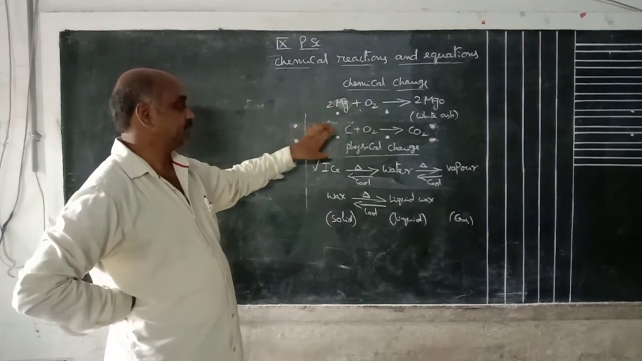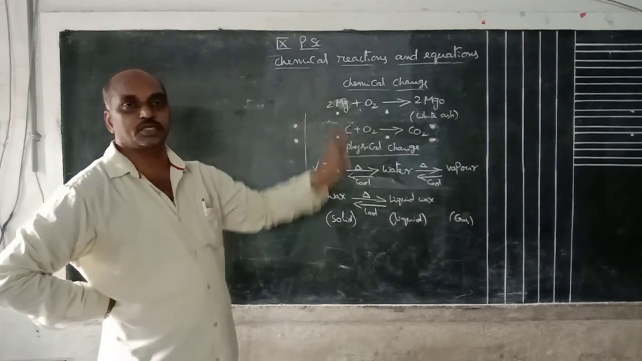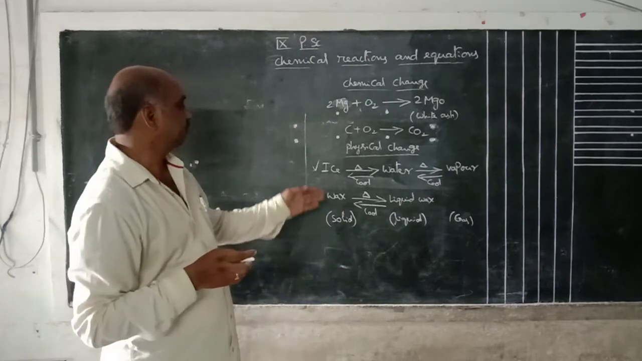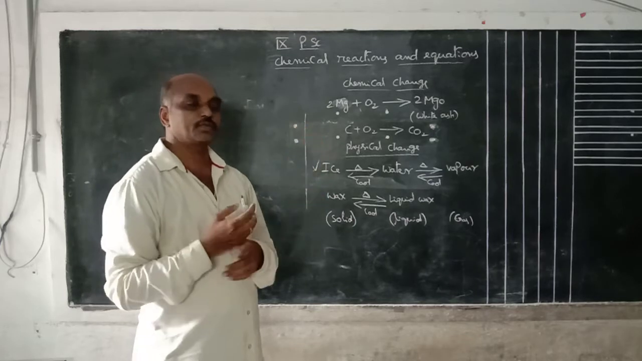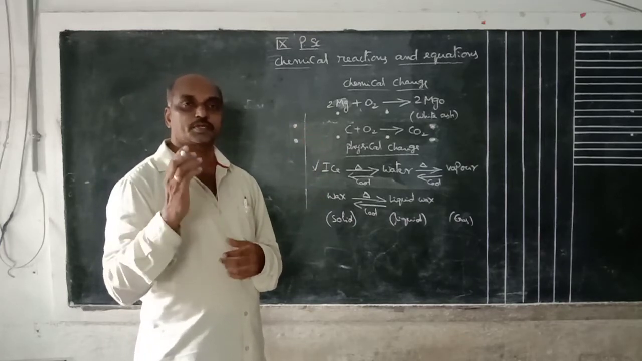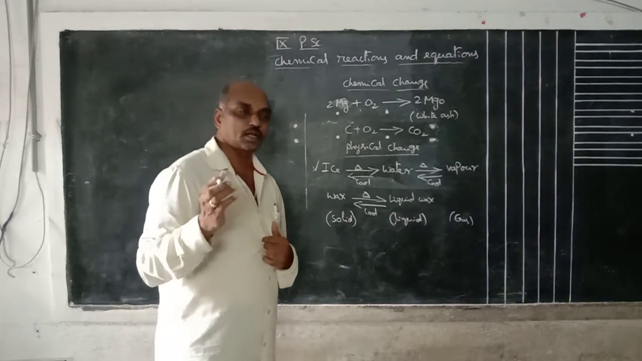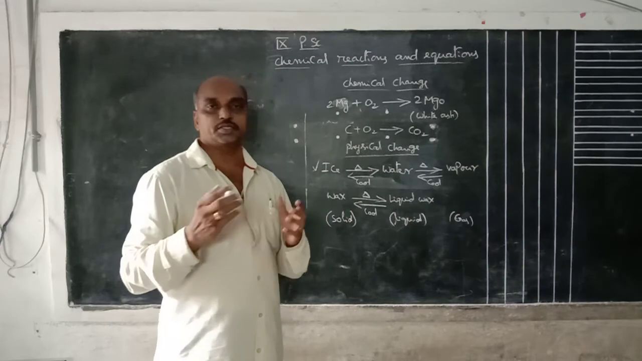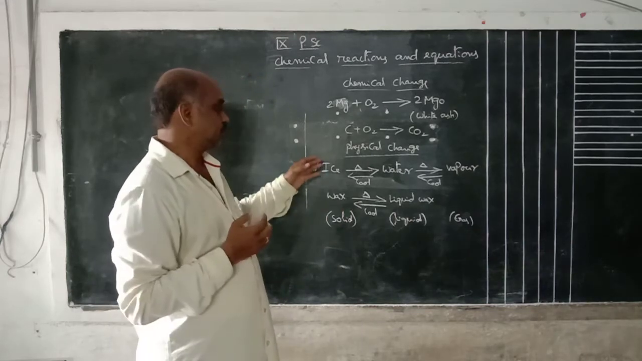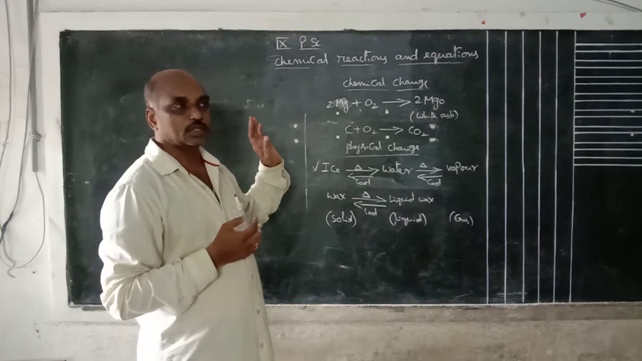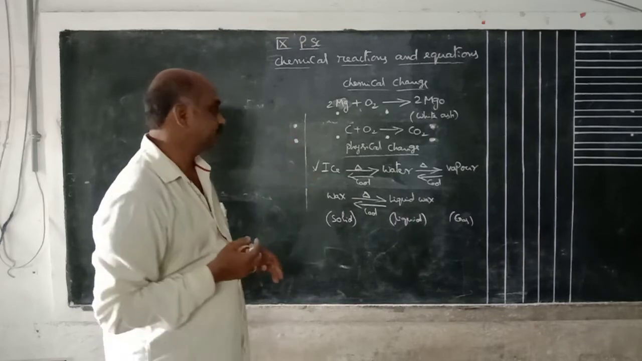So we can understand physical change and chemical change. Physical change means only physical properties may change. That means the state of the matter may change. Physical properties means color may change, volume may change, size decreases or increases, but there is no difference in the molecular formula. Only the state of matter can change.